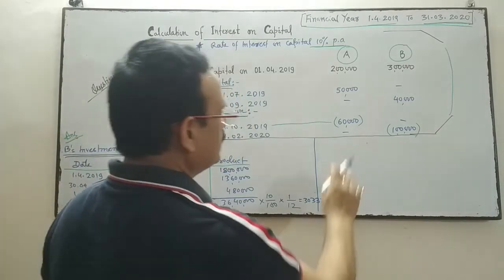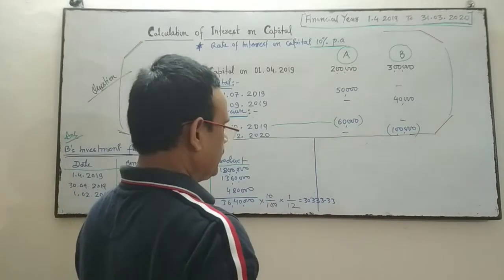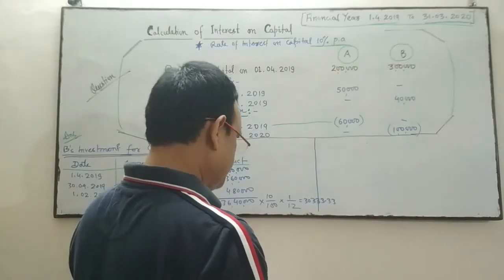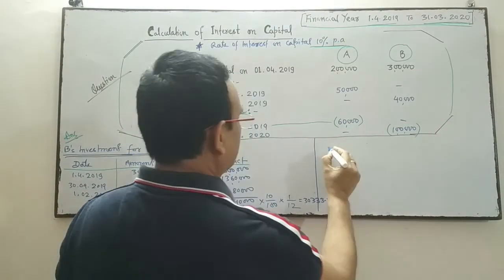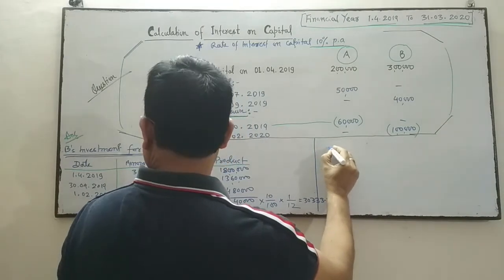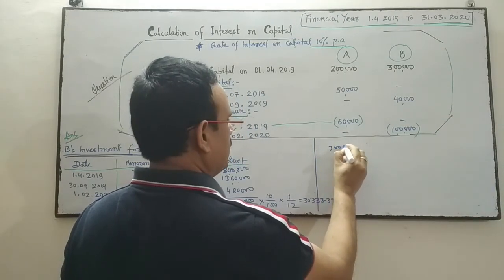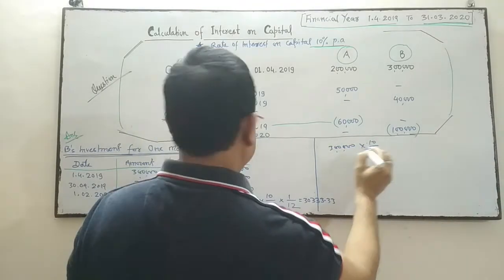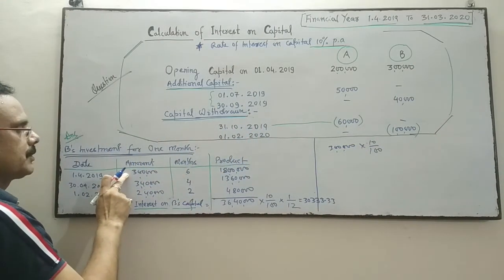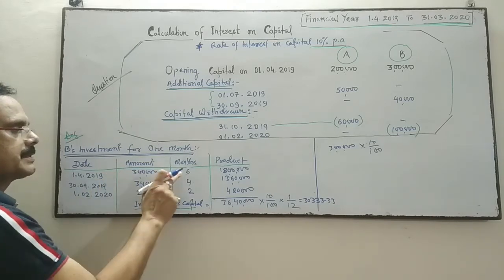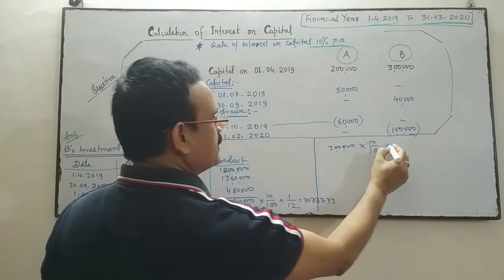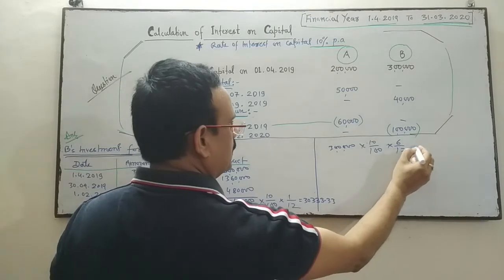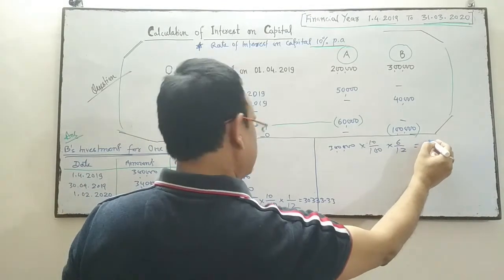If I am applying the simple method, then on 1st April the capital was 3 lakhs, rate of interest is 10%. Then I'll calculate for 6 months, 6 upon 12. So the interest is 15,000.